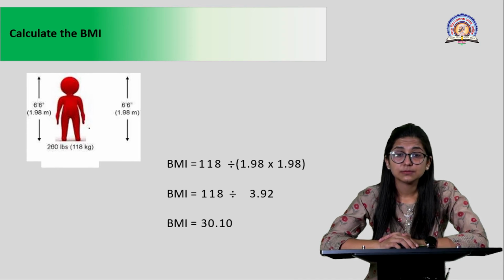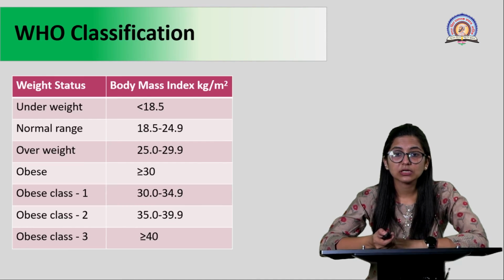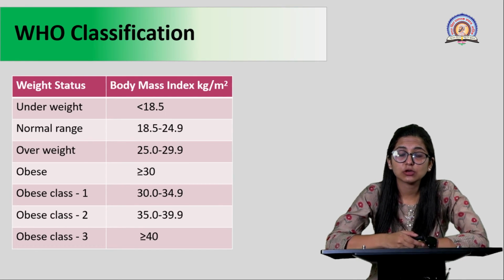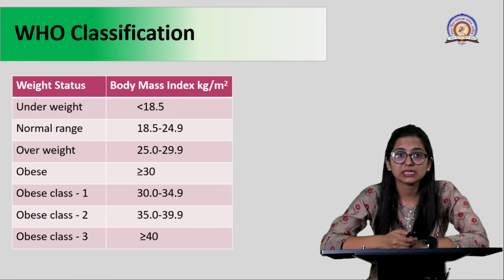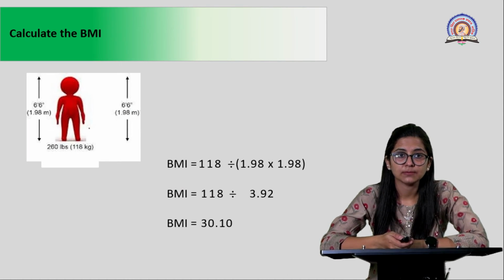So for this, you have to calculate the BMI. In this case, BMI is going to be weight, which is 118 kgs, divided by 1.98 meter square, right? So 1.98 square will be 3.92, and 118 divided by 3.92 gives you a BMI of 30.10. Now 30.10 falls into the range of class 1 obese, as the body mass index is coming under 30 to 34.9. So in this way, BMI values are going to help us.